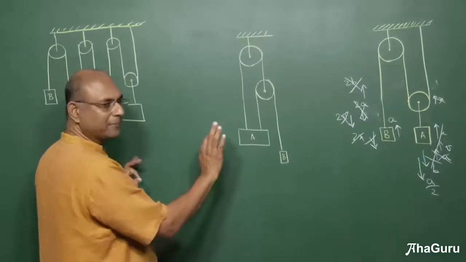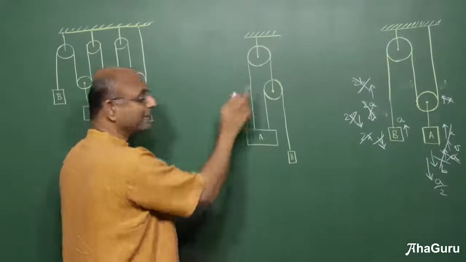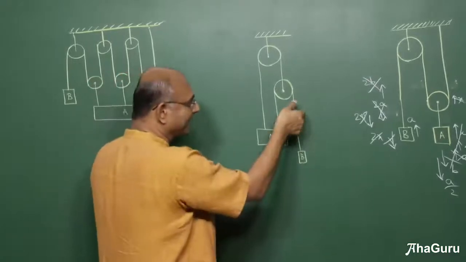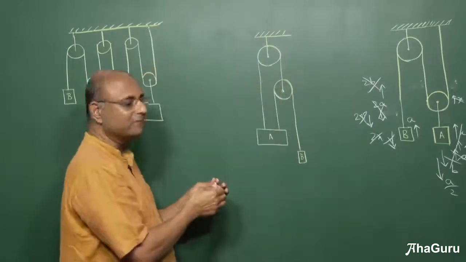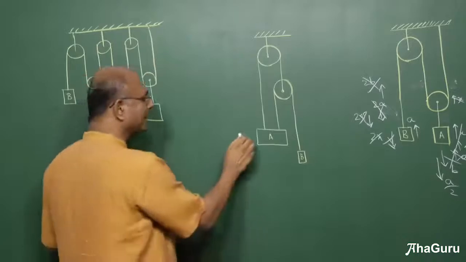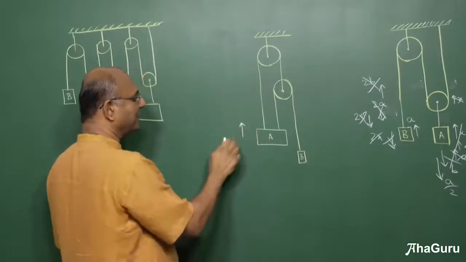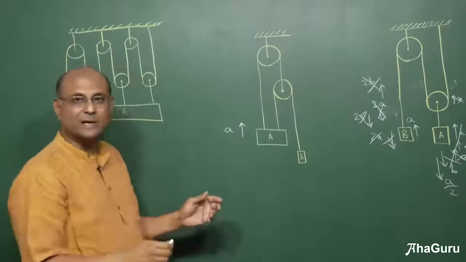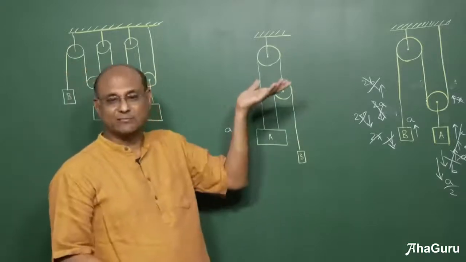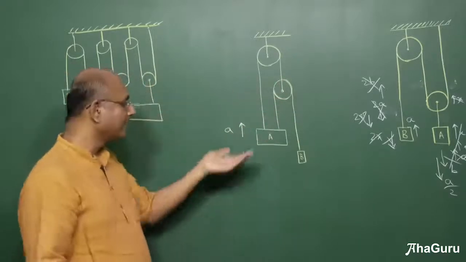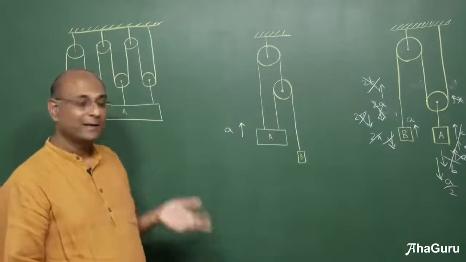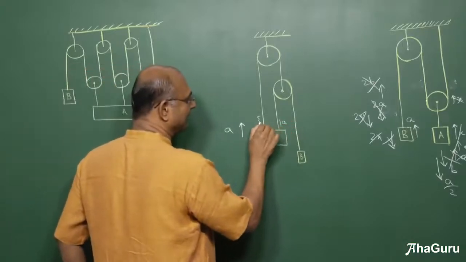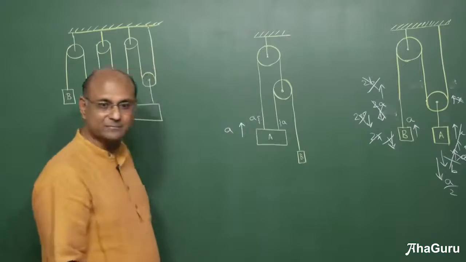Always lift up the block that is most highly connected. If you lift this up, you will end up with one slack here and then you won't know what to do. We will learn it, it will still be cumbersome. Instead, if I lift this up, because I really want acceleration, instead of talking about x, I am going to now talk about A itself. Why unnecessarily go to x and then go to A? I am lifting this up by A. It produces a slack of A here and a slack of A here.